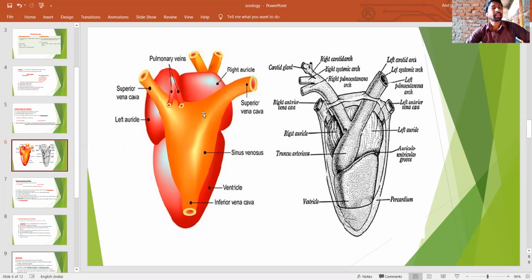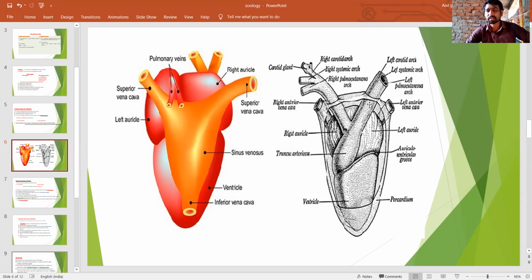These three enter and fuse together to form a large, wide chamber known as the sinus venosus.